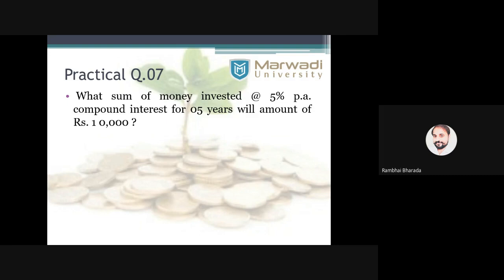Now see question number 7: what sum of money invested at 5% per annum compound interest for the next 5 years will amount to rupees 1 lakh? Please look carefully at this question and tell me what we need to do.